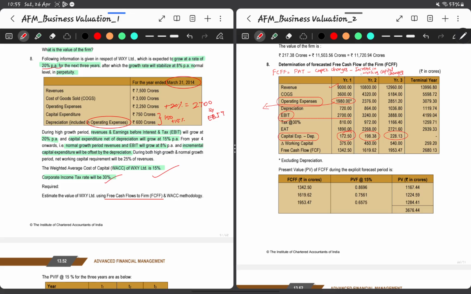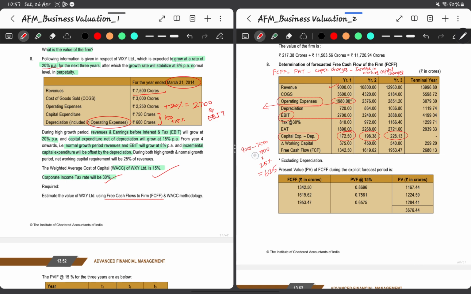For free cash flow to firm, we need increase in working capital only. So here 7500, it has increased to 9000. So 9000 minus 7500, which is nothing but 2500, multiplied by, they told 25 percentage. So 2500 multiplied by 25 percentage is 625.